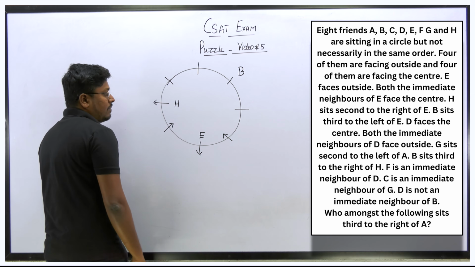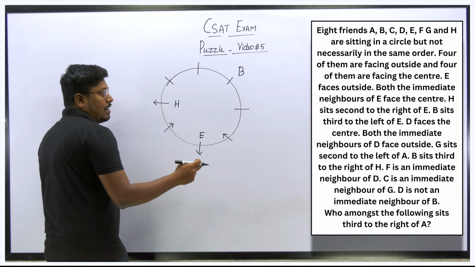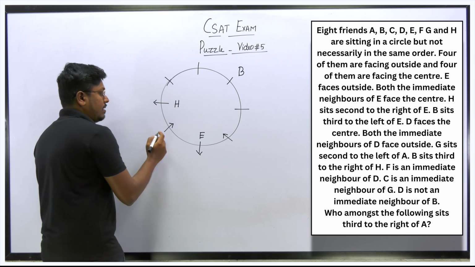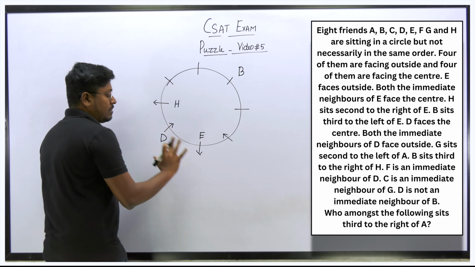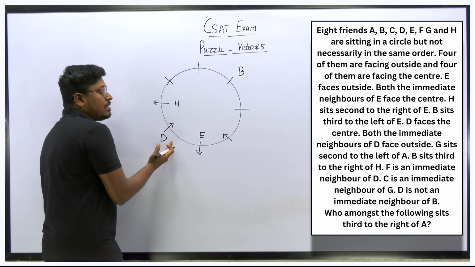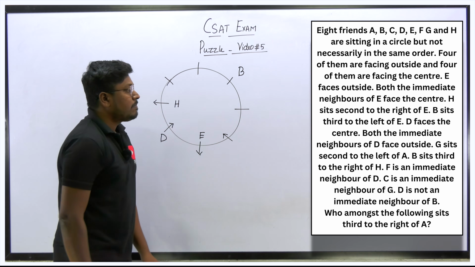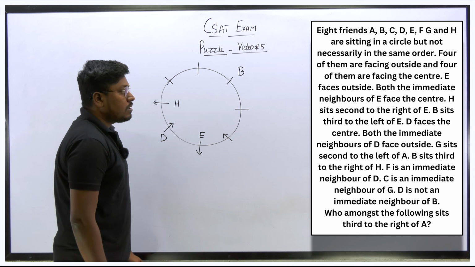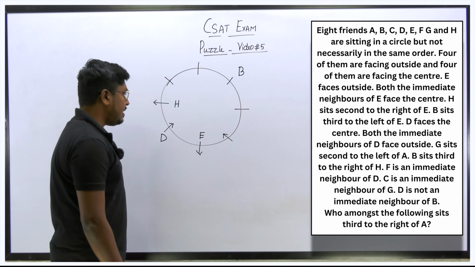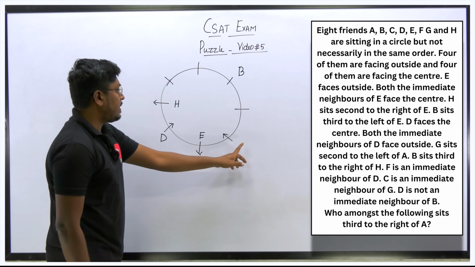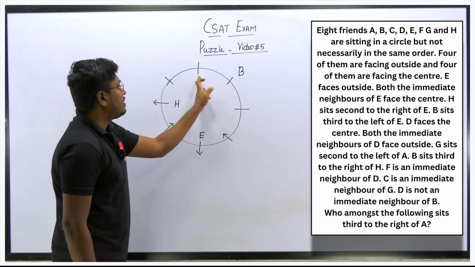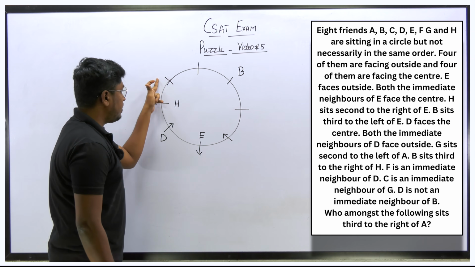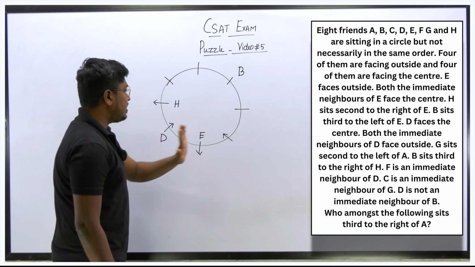According to this point, we already know that the person D is facing the center and the remaining 2 persons must be facing outside. So I think I should fix D here. This is the only place according to the clue now. In case we are not getting this place for D, we can fix the remaining places. Next point, H's right hand side third is B. Okay, I fixed that. And A's left hand side second is G. If I fix A here, there is no chance. So if I fix A here, this can be G. Definitely these 2 places are for A and G according to this point.